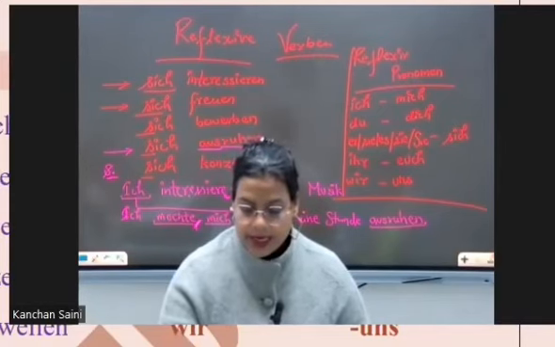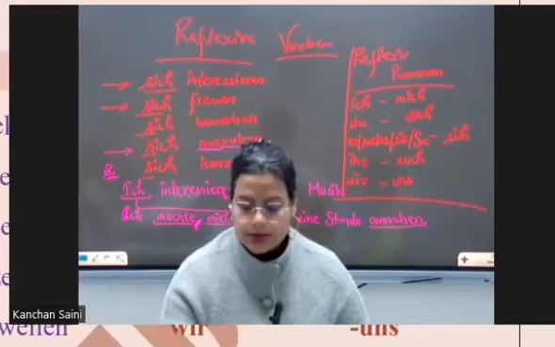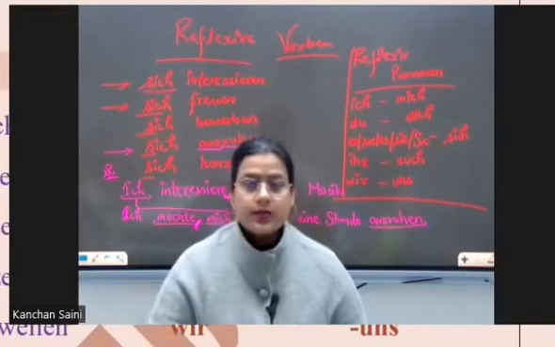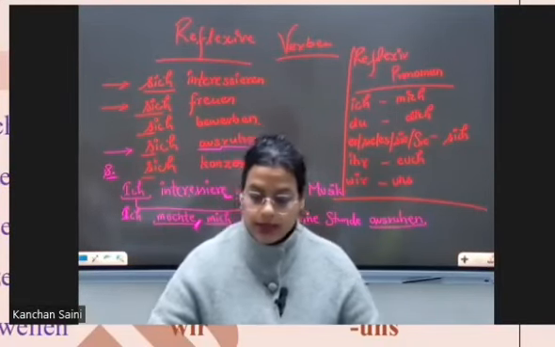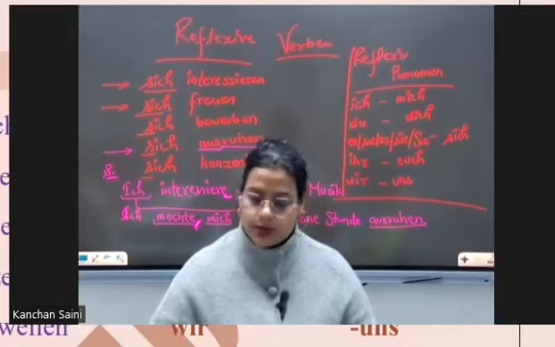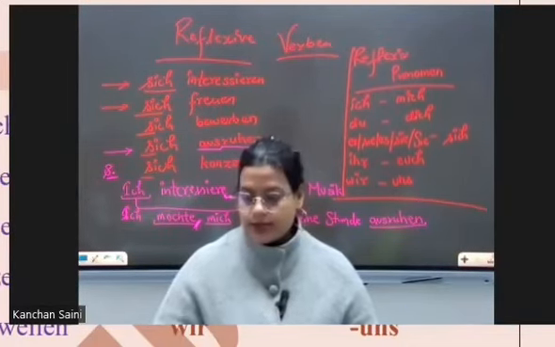So, wir sollen uns beeilen, weil wir spät sind. Because we are late. So here is the maximum information about the reflexive verbs and reflexive pronouns.